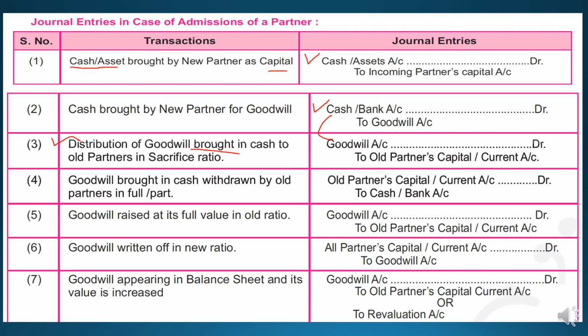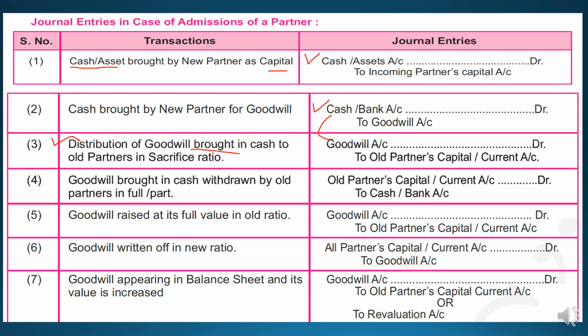So in the second entry you can see goodwill account debit to old partners' capital or current account. The fourth entry says goodwill brought in cash withdrawn by old partners in full or part. One word is missing here, students, which is sacrifice ratio. So goodwill brought in cash and withdrawn by the old partners in full or part. Again, this cash is taken over by the partners. So old partners' capital account debit, current account debit to cash bank account.